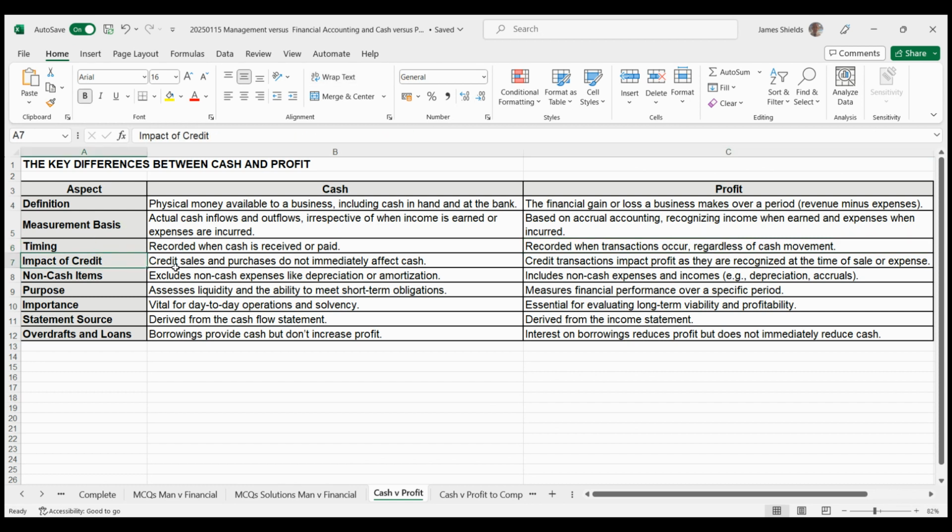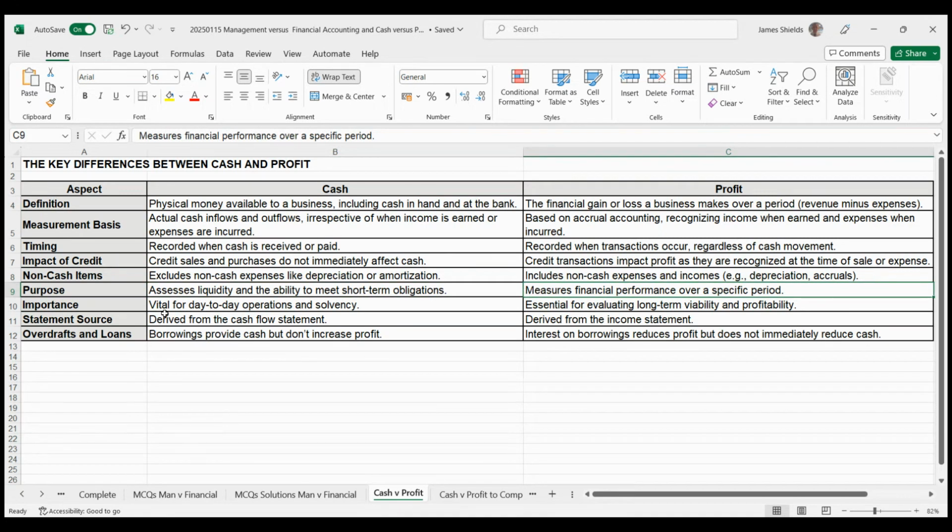Impact of credit. Credit sales and purchases do not immediately affect cash, whereas in profit, credit transactions impact profit as they are recognized at the time of sale or expense. Non-cash items. Cash excludes non-cash expenses like depreciation or amortization, whereas profit includes non-cash expenses and income, for example, depreciation and accruals. Purpose. Cash assesses liquidity and ability to meet short-term obligations, whereas profit measures financial performance over